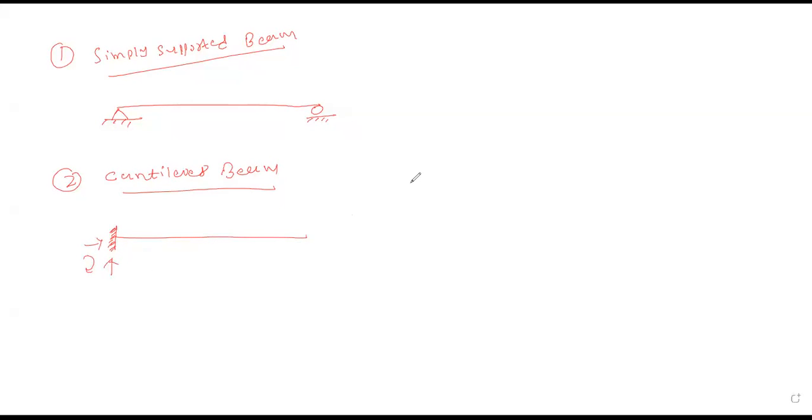Fair enough. Chalo, the next kind of beam we will start today is the prop cantilever beam.